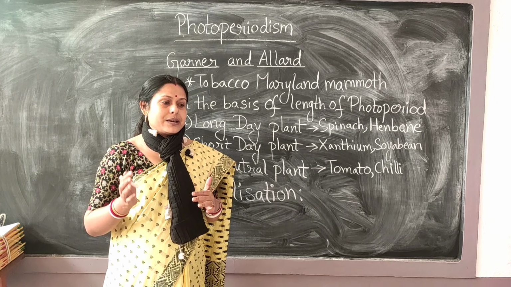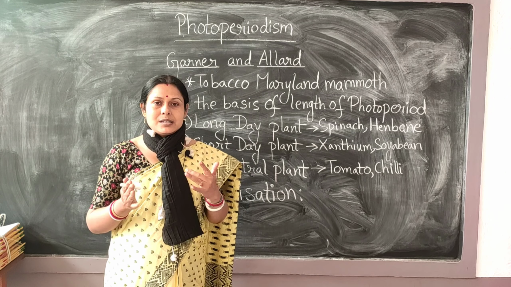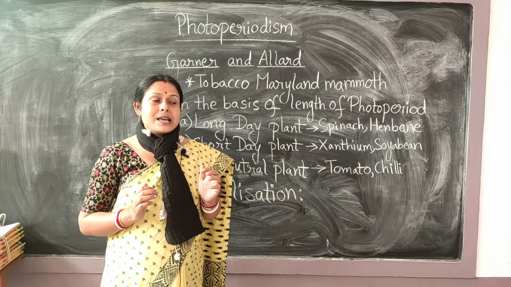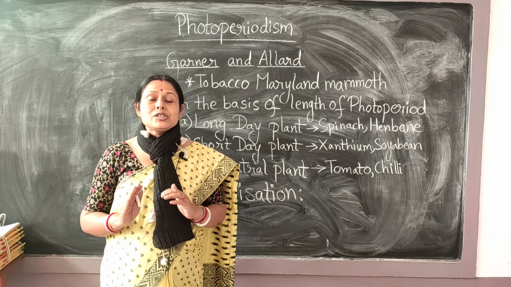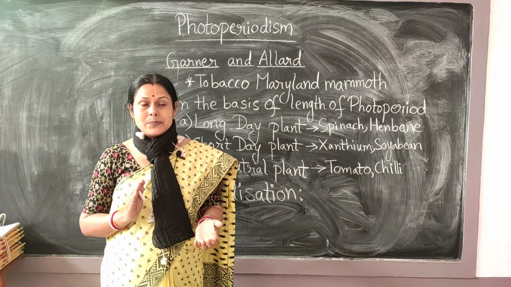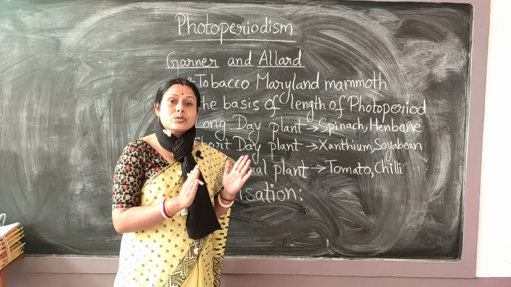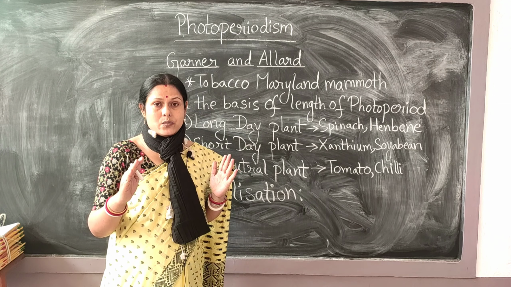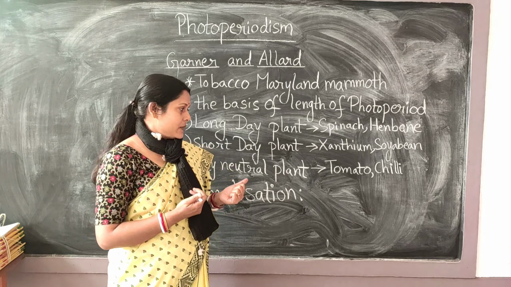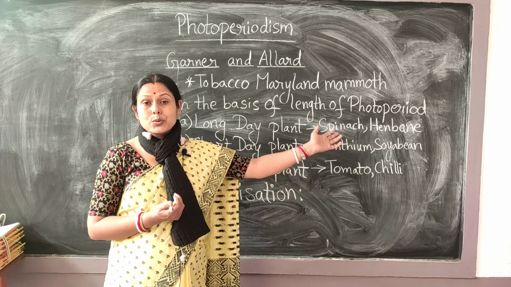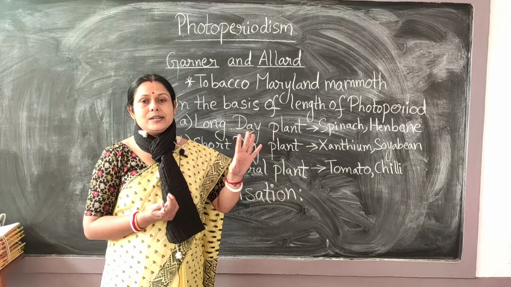Okay, that means whether the light period is long or short, these plants do not worry about that. In them the florigen comes automatically once the vegetative growth has been achieved, the sexual maturity has been achieved. Once the vegetative growth or the juvenile phase of the plant is over, then this plant automatically moves on to its reproductive phase, and the examples are tomato, brinjal, chili. These are the examples of your day neutral plants.